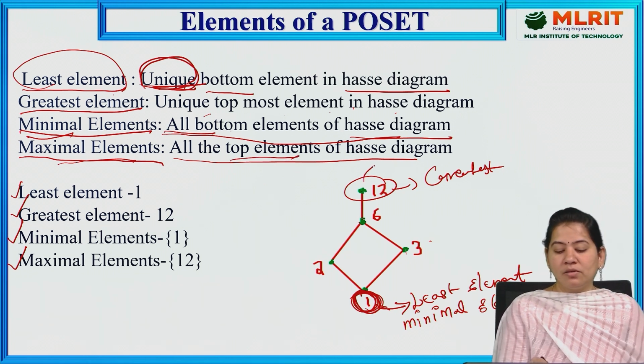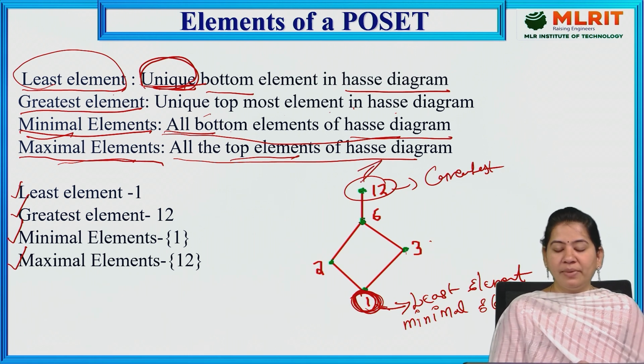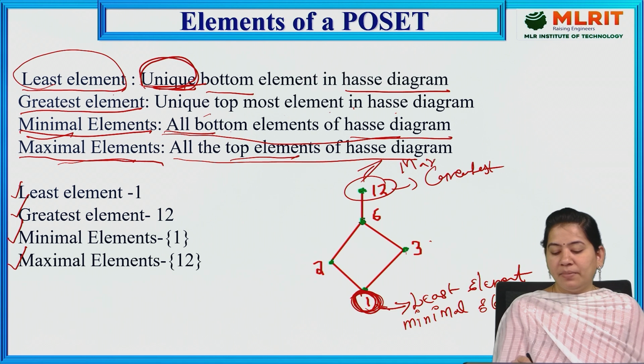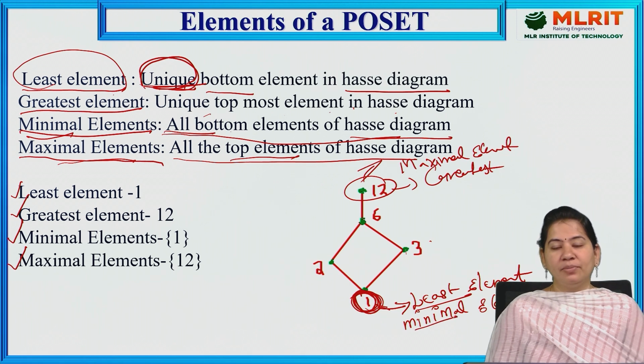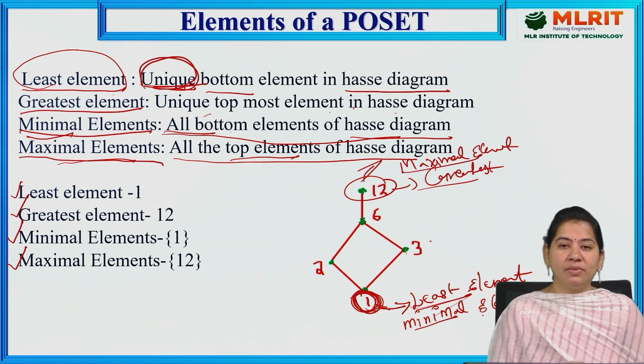Here also, as we have only one top element, this greatest element itself is called the maximal element. So for this Hasse diagram, these are the least and minimal elements, and these are the greatest and maximal elements.